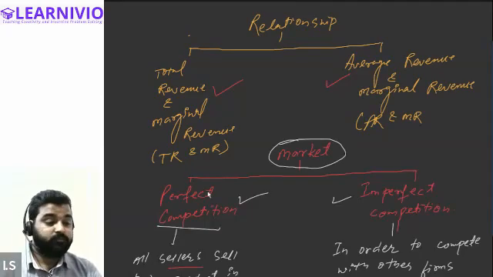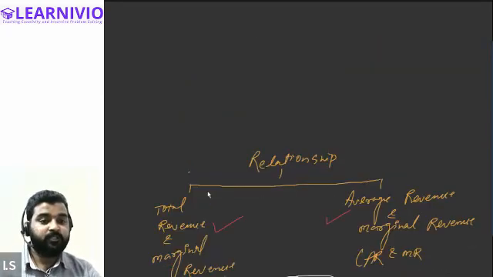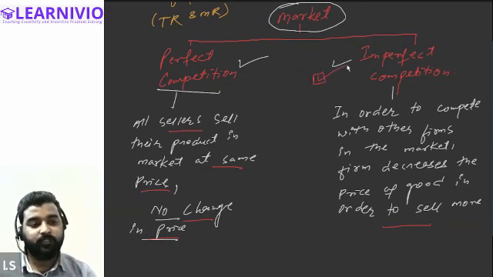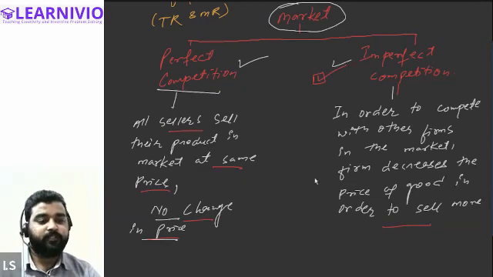So in today's class we will discuss the relationship between total revenue and marginal revenue if the seller is operating in the imperfect competition market. That means if, in order to sell more quantity, he is required to reduce the price of the commodity, what kind of relationship will there be between total revenue and marginal revenue? Let me show you this on the slide. Just a minute.